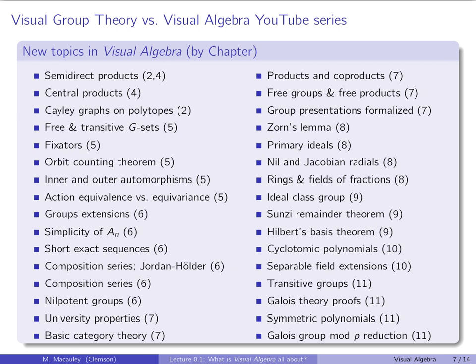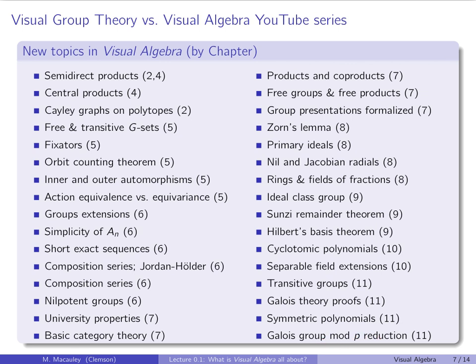I do a Galois theory chapter in my visual group theory playlist, but I don't do really the main proofs. It's something that I do in the last couple of weeks of my class. I want to give them the idea for how it works, but I just don't have time for the proofs. Symmetric polynomials, and also the Galois group mod p reduction. So this is a lot of content.